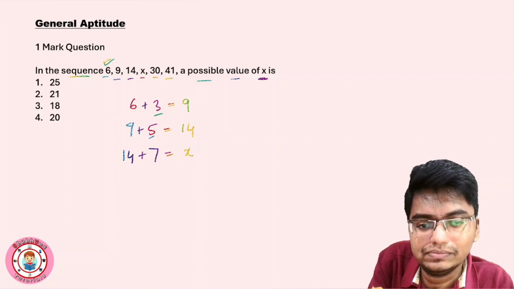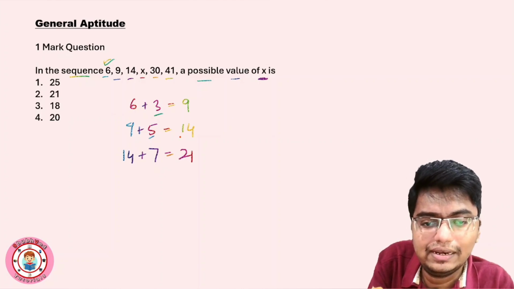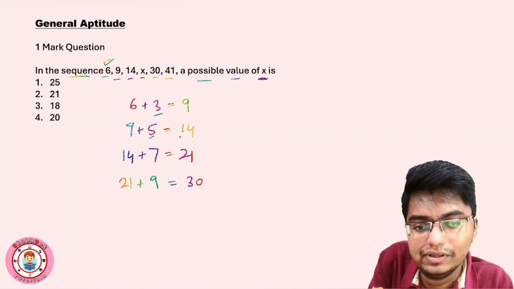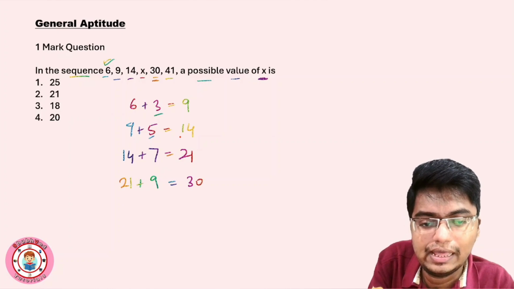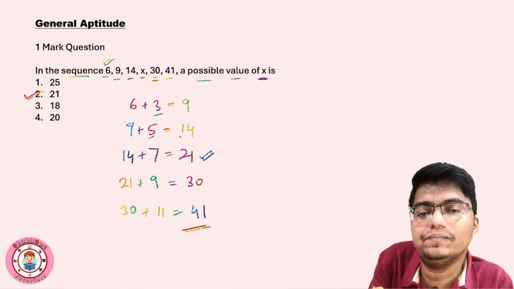So 14 plus 7 is 21. Then 21 plus 9 is equal to 30, which is the next number. And 30 plus 11 is equal to 41. So x is 21 here. Option 2 is the answer.